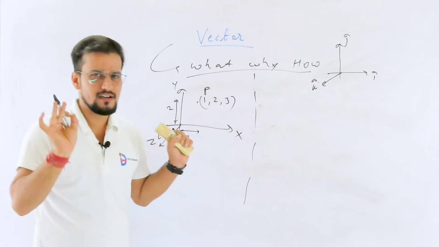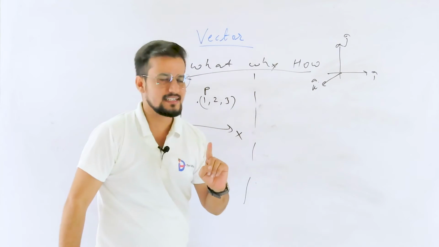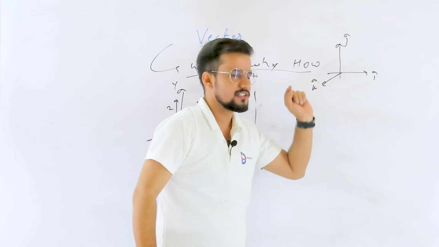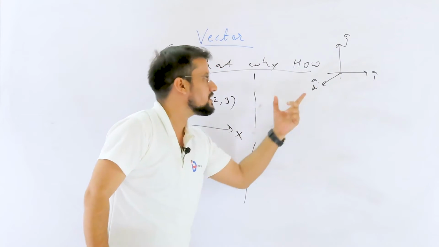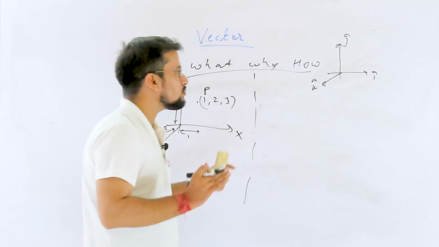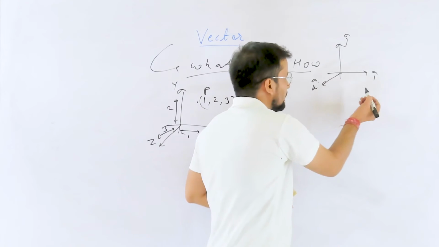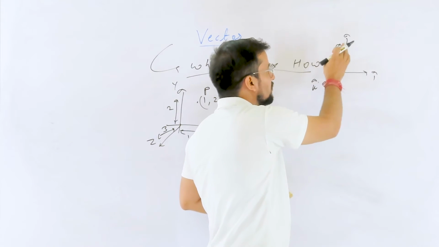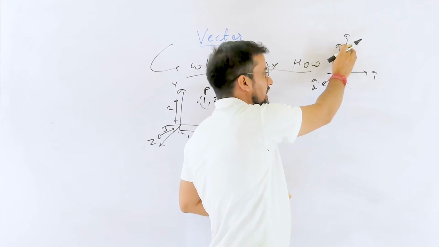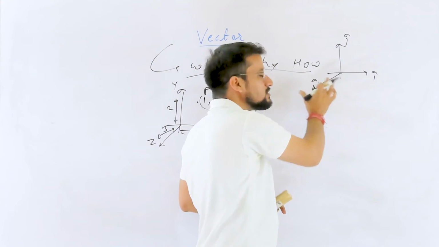Just keep in mind that i cap is a unit vector in the direction of the x-axis, j cap is the unit vector in the direction of the y-axis, and k cap is the unit vector in the direction of the z-axis. If we have to move in the x direction, we use i cap. In the y direction, we use j cap. In the z direction, we use k cap.